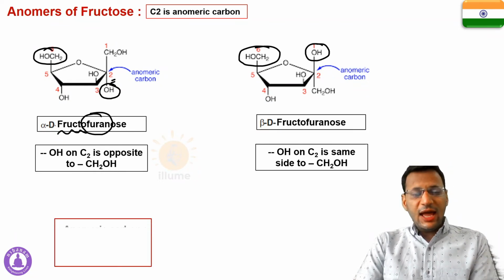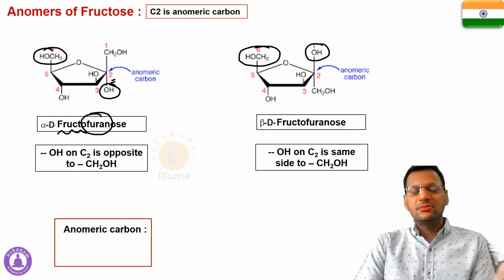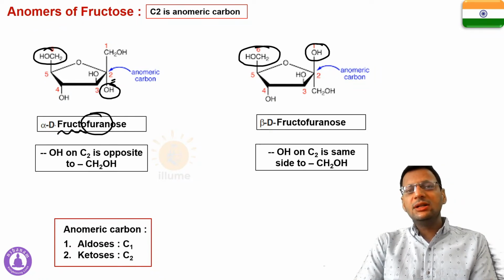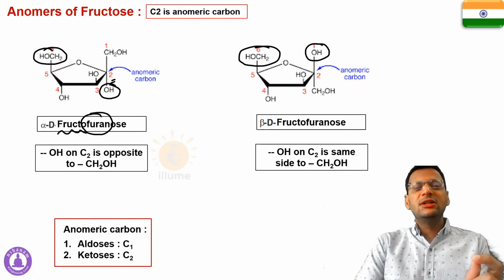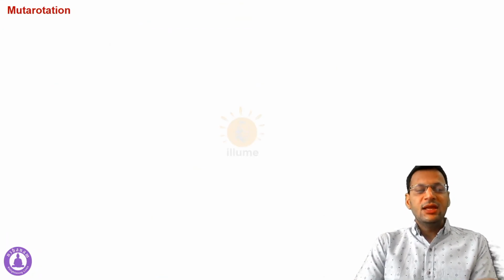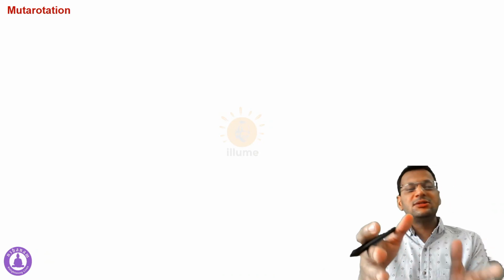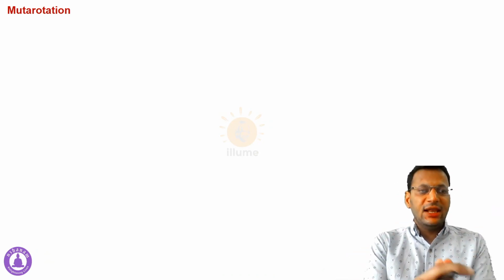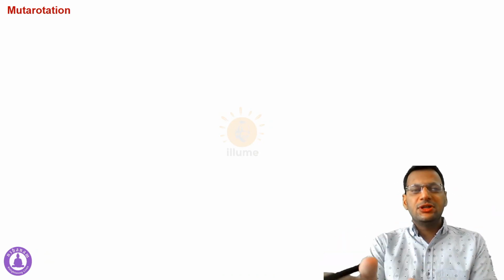Now hexose sugars are of two types, aldose and ketose. Whenever we speak about an aldose sugar, in every aldose sugar the first carbon is the anomeric carbon, and in every ketose sugar the second carbon is the anomeric carbon. Remember this concept. Now this brings us to the second topic of the lecture, that is mutarotation.